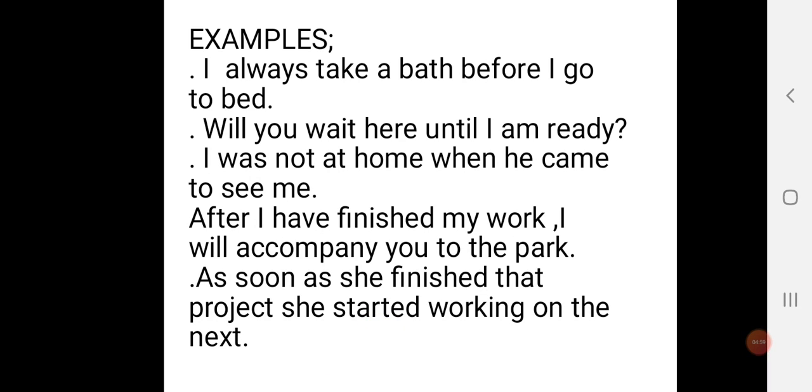I always take a bath before I go to bed. Will you wait here until I am ready? I was not at home when he came to see me.